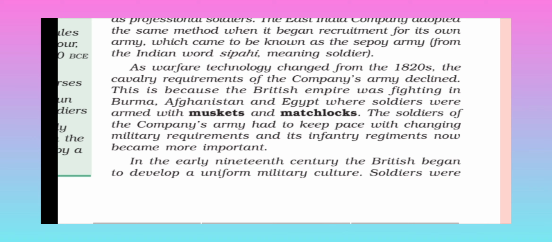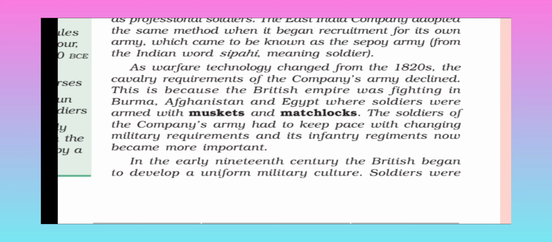The warfare technology changed from the 1820s. The cavalry recruitment of the company army declined. This happened because the British Empire was fighting in Burma, Afghanistan and Egypt, where soldiers were armed with the musket and matchlocks. The soldiers of the company's army had to keep pace with changing military requirements. Its infantry regiments now became more important. Okay, so now the soldiers were allotted muskets. Musket means big guns, and matchlocks means a kind of gun.